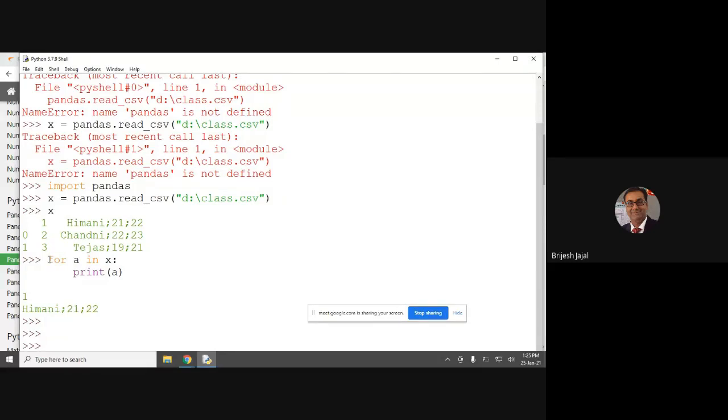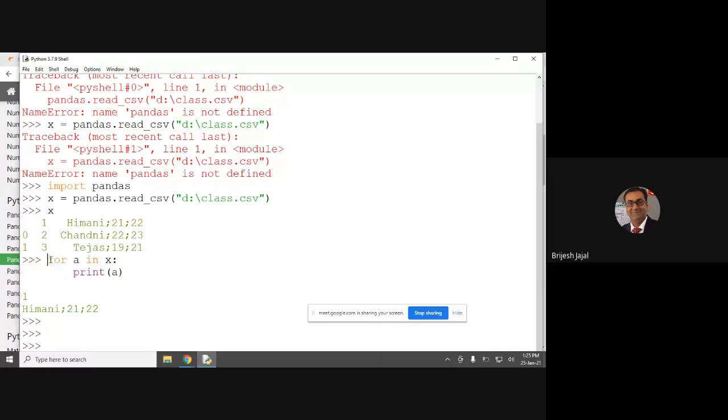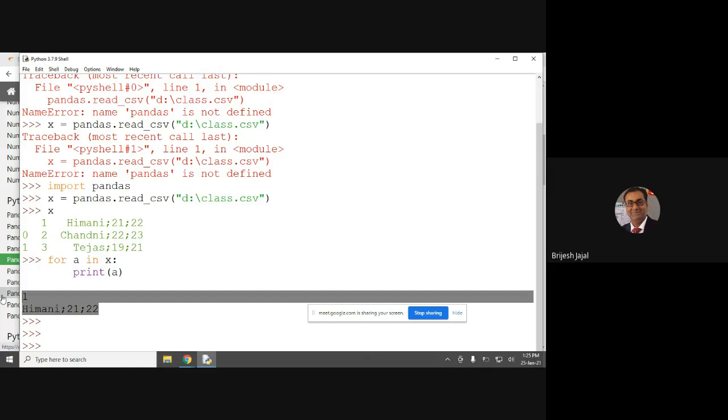All of you know the for loop. X is one variable which comprises of pointing to all the three records. When I say for a in x, means go to the first record, right? Point to this record and display it. It is displaying the first value.